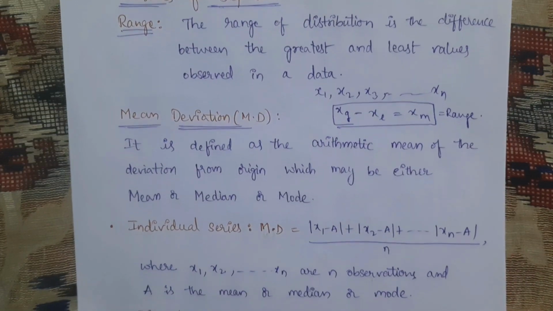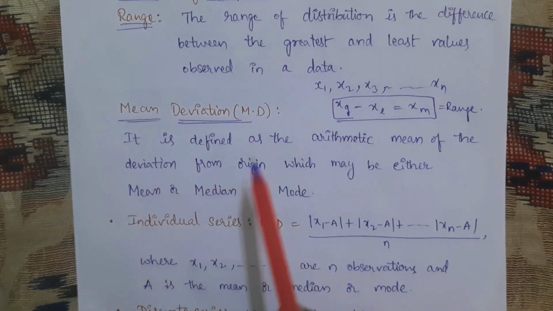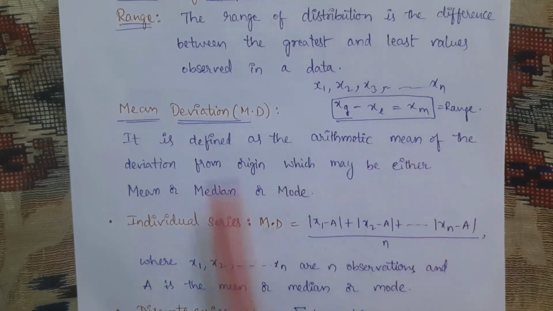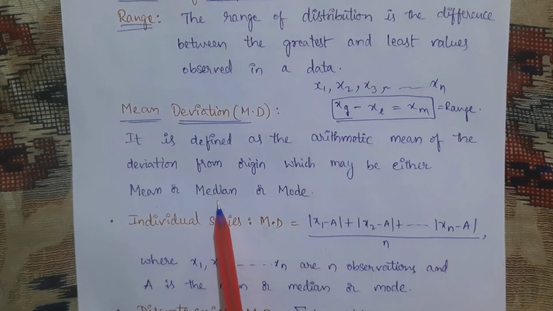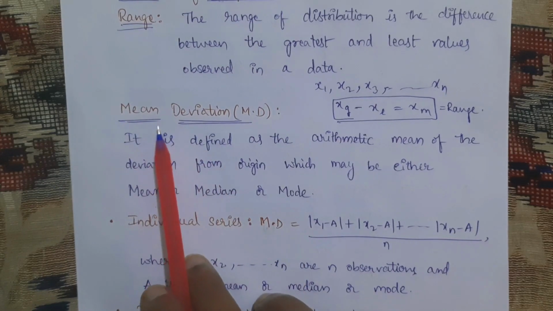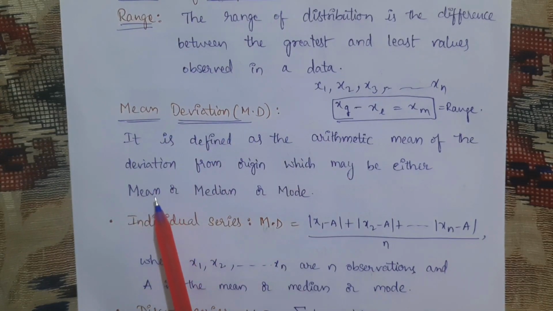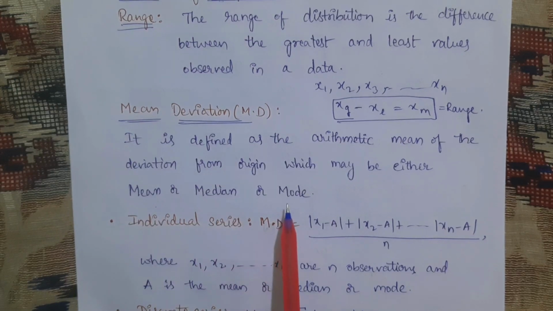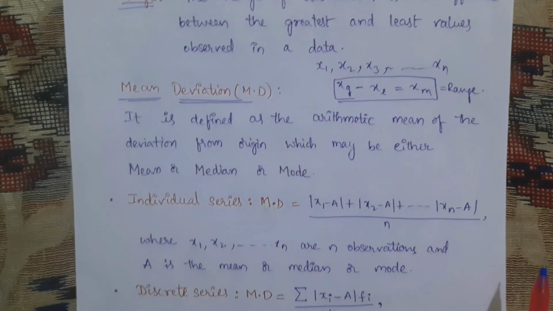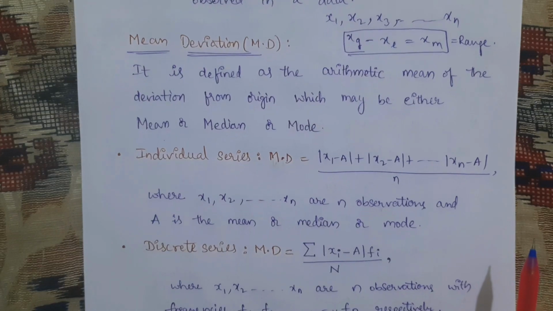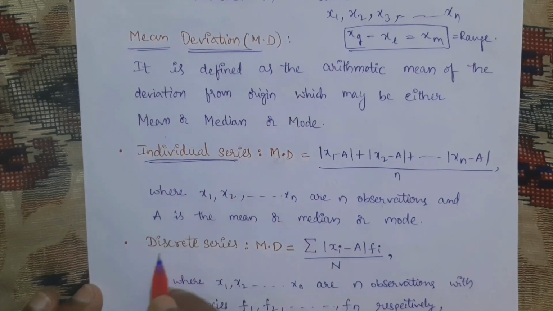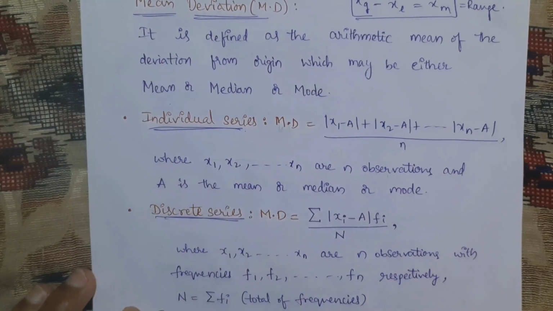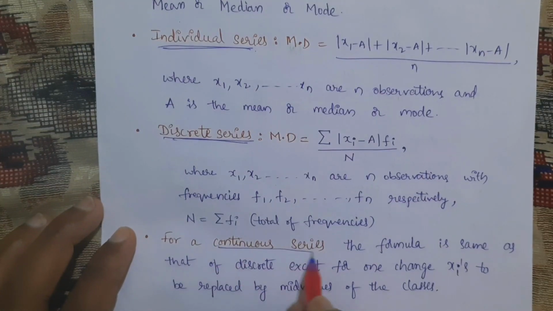Next, mean deviation is defined as the arithmetic mean of the deviations from an origin, which may be either the mean, median or mode. So we can find the mean deviation after finding the mean or median or mode. To find the mean deviation we have several cases: individual series, discrete series and continuous series.